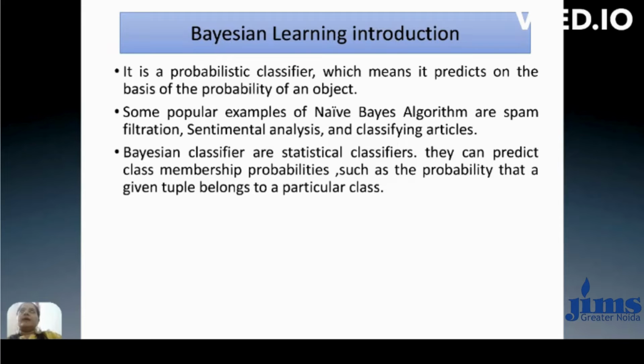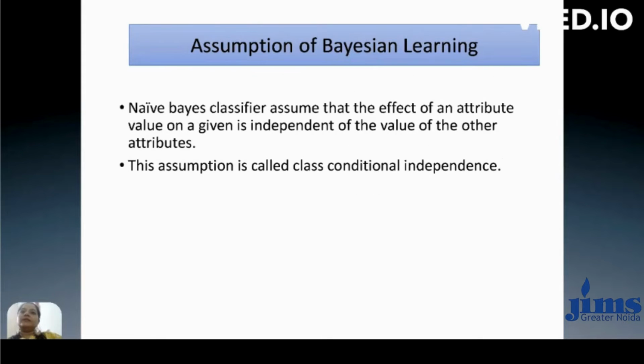Another thing about the Naive Bayes method is that it is based on the concept of attribute independence. It means there is no dependence between the two attributes, because it doesn't affect the y value. This is called class conditional independence.